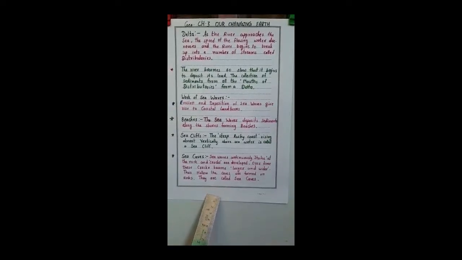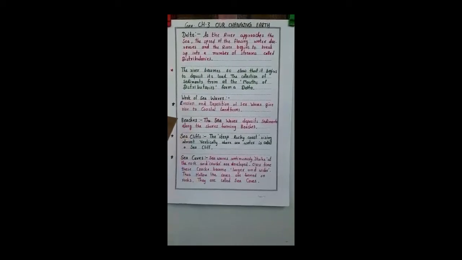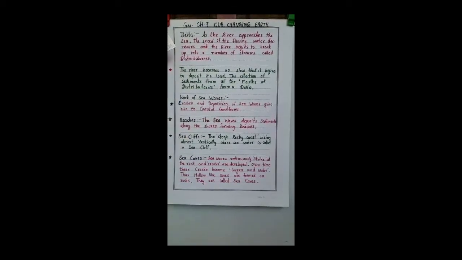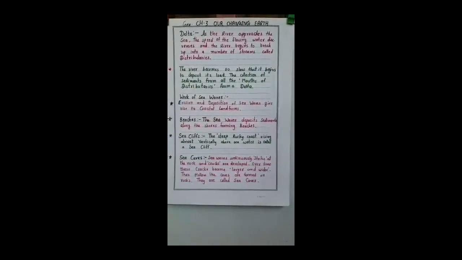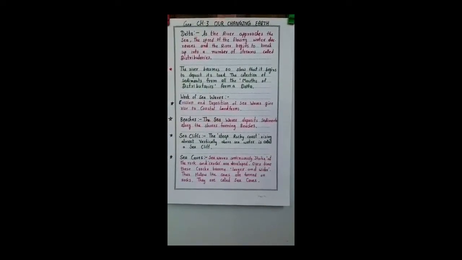I hope you understand what sea caves, sea cliffs and beaches are. These are the work of sea waves, and we have already completed the work of river at the delta. So you can note it down. It is very important for your notes, so learn it today. Thank you. Stay safe.